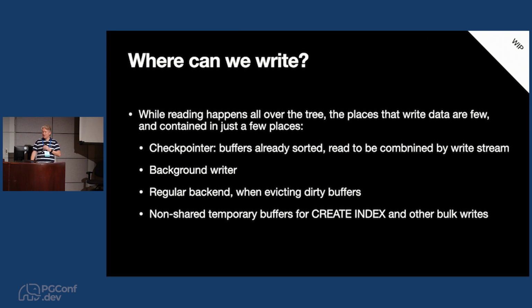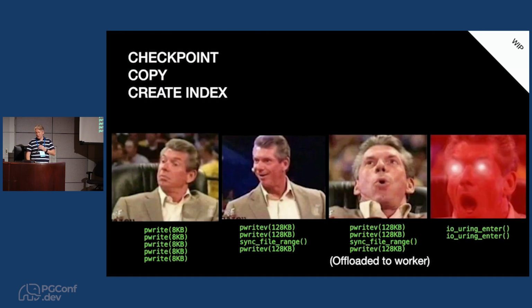A much more complicated case, which I've been hacking on lately, and I've got some ideas about, and some working systems that seem to be kind of promising, is how you're supposed to deal with the cases when regular backends write data out, for example, during a copy or a create index or vacuum. And so what we want to get to is a situation where, traditionally, if you looked at a checkpoint or a copy or a create index in Postgres, you would see a whole lot of pwrites for 8 kilobytes.